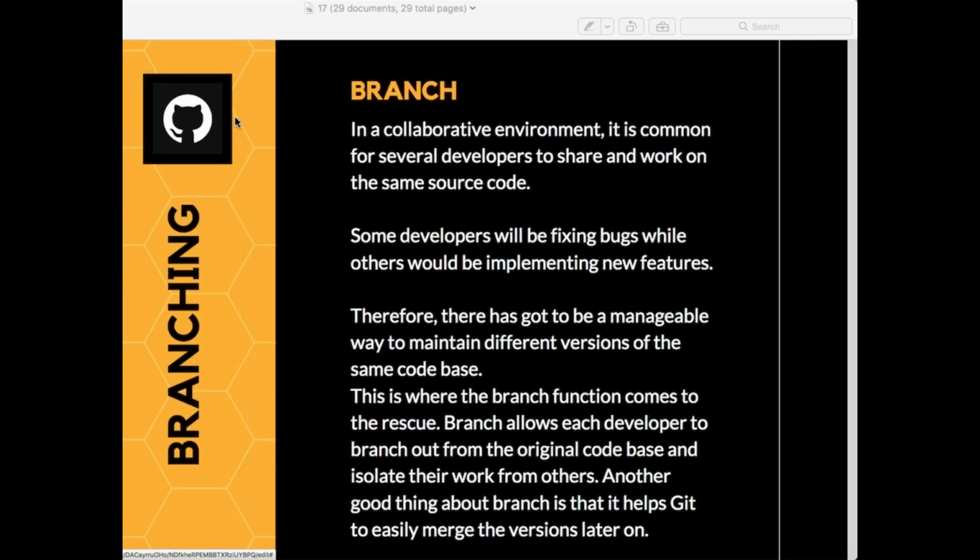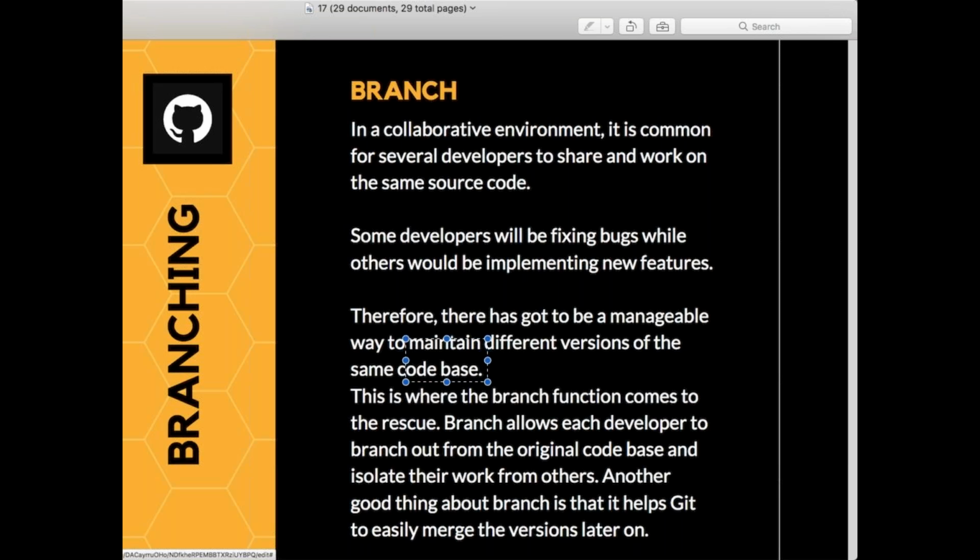Now, let's go with the specific things. You see it says the same thing. Some developers will be fixing bugs while others will be implementing new features. Therefore, there has got to be a manageable way to maintain the different versions of the same code base. Isn't it? 1, 2, 3, 4 is the same. From one point of time, I went with some other code base, and from this point of time, I went with some other code base. So that in one place, I want to fix the bugs, and in another place, I want to introduce some new features. If I want this kind of strategy, I can go with the branching concept.